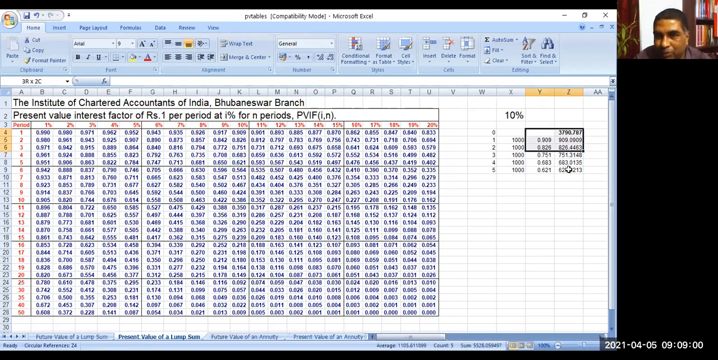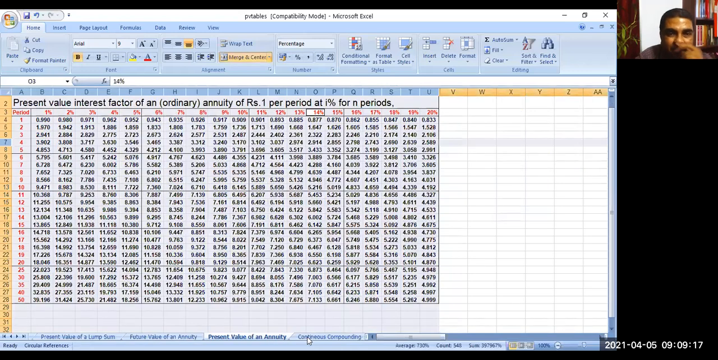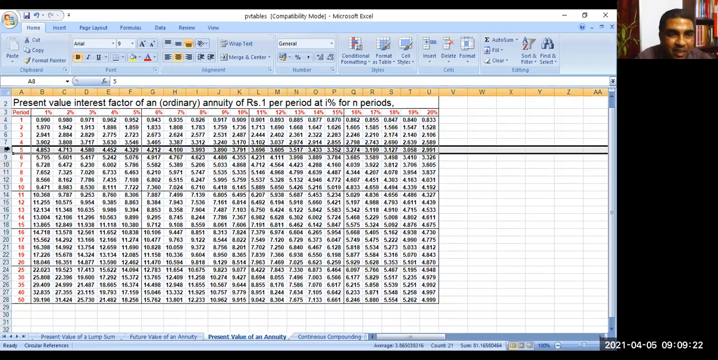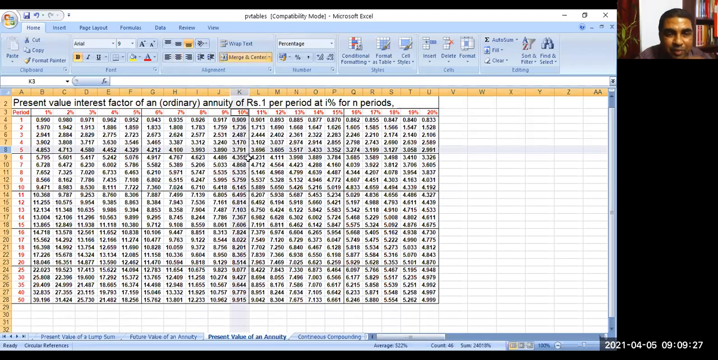Either way, one thing you can do, we can multiply each item like this, or instead of doing all this, since this is an annuity, because you see a fixed sum is received, I can refer to another table. Let us say this is the present value of an annuity table. Here you see annuity for 5 years at 10%. What is the factor? 3.7908. So what I can do, 1000 rupees.